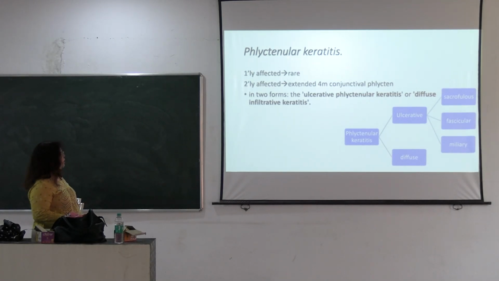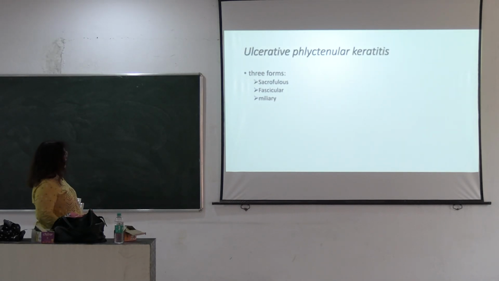So phlyctenular conjunctivitis is present in three forms, and phlyctenular keratitis is present in two forms. First is the ulcerative and second is the diffuse form, and the ulcerative form is again divided into three parts: sacrophilous, fascicular, and miliary.